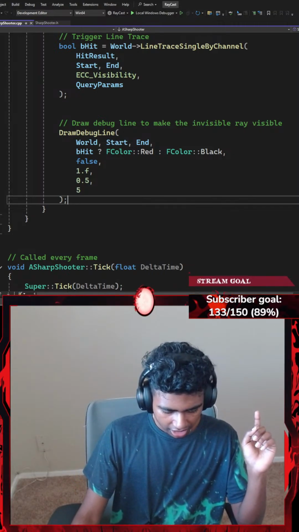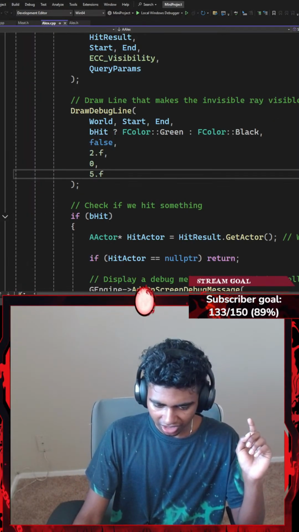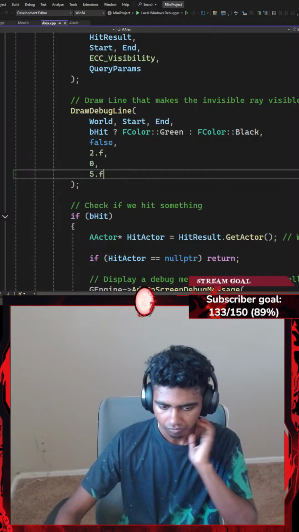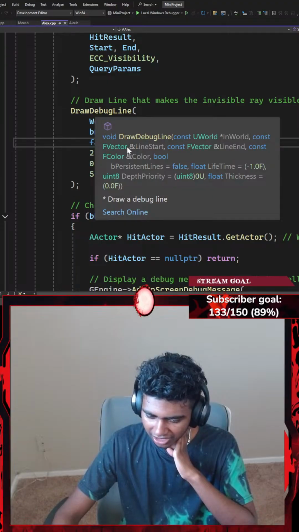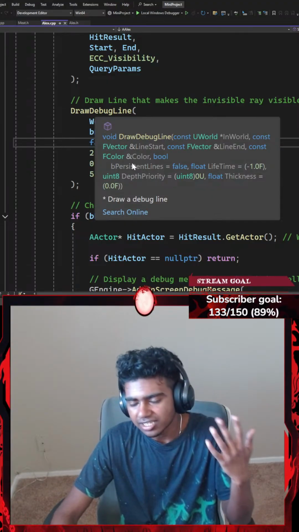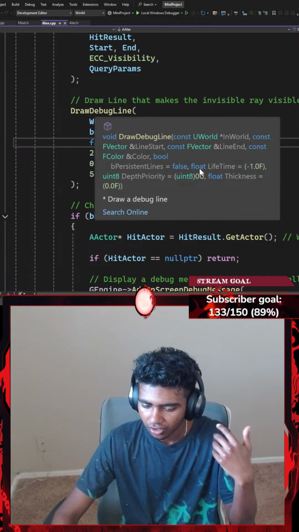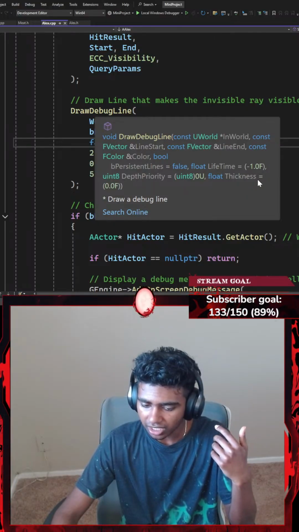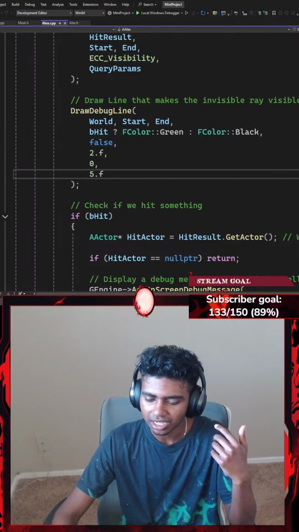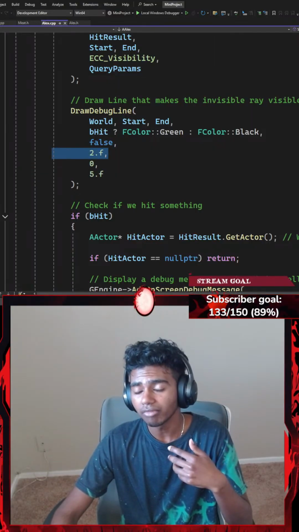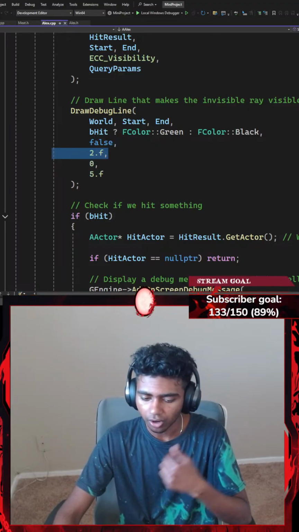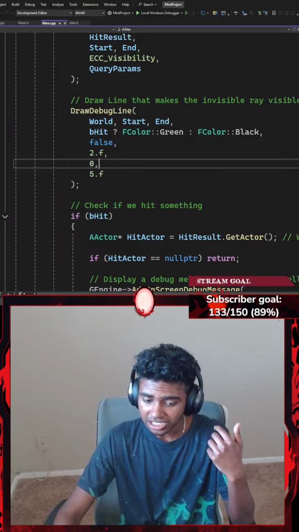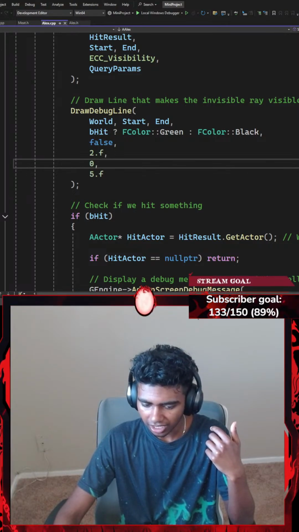Now let's hit Control S. Let me just fact check if my numbers are actually kind of legit, because they might not. Okay, so yeah, my persistence line is set to false because I don't think I need one. Floating point time is set for 2 seconds. Oh, I see what my time means. This is how long my ray is going to be visible on my window. Seriously, 0 for my depth priority. Thickness is 5. I mean, I think we're good.